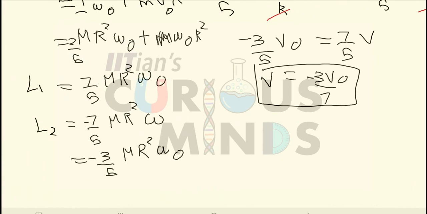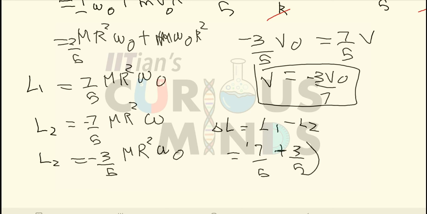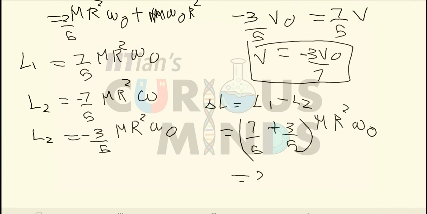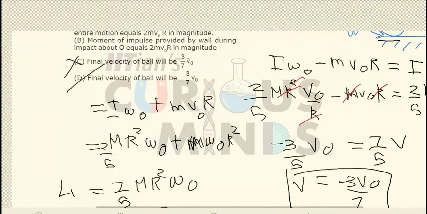So over here we have to find out the change in angular momentum. The change in angular momentum is L2 minus L1, or L1 minus L2 over here, which is equal to 7 by 5 minus 3 by 5. So it will be equal to plus 3 by 5 m r square omega naught. Basically it will be equal to 10 by 5, which is equal to 2 m r square omega naught, or basically it can be written as 2 m r v naught. So option number A is also correct.